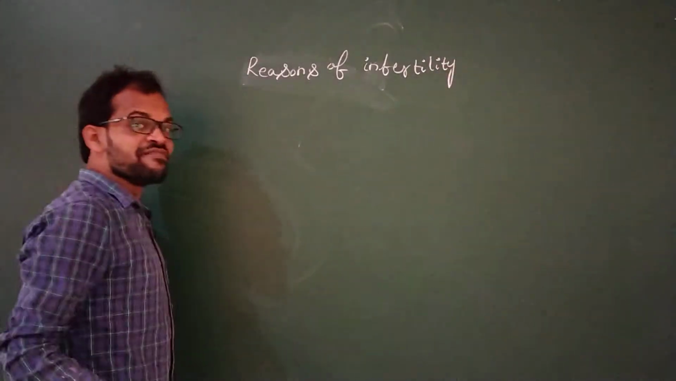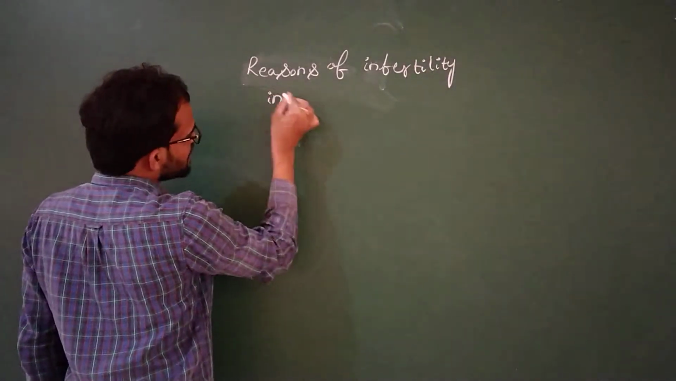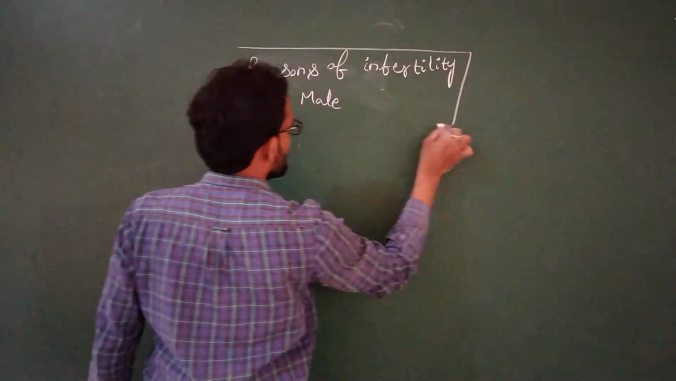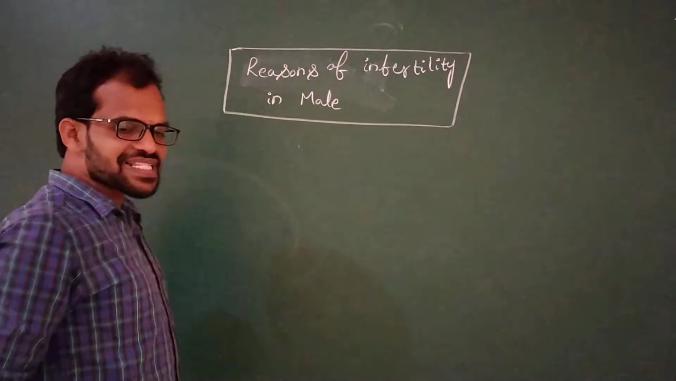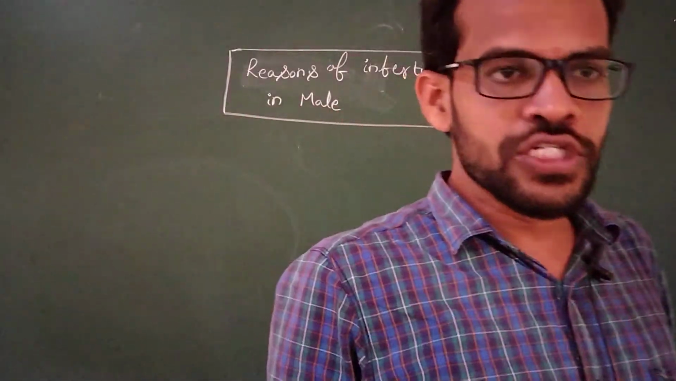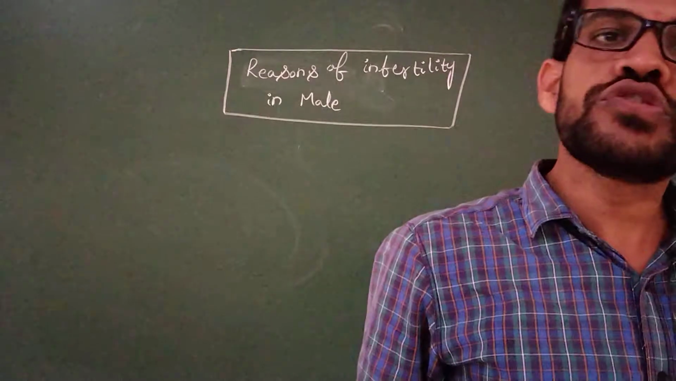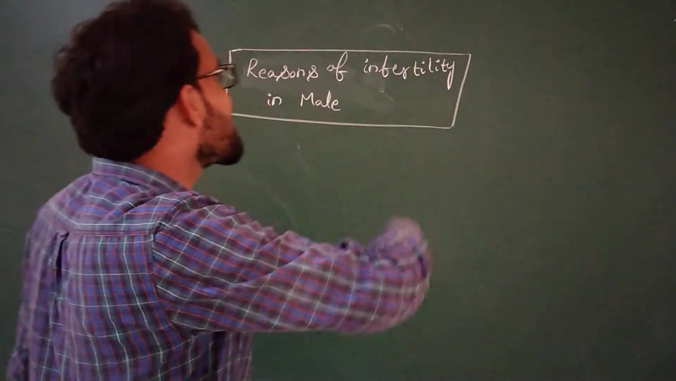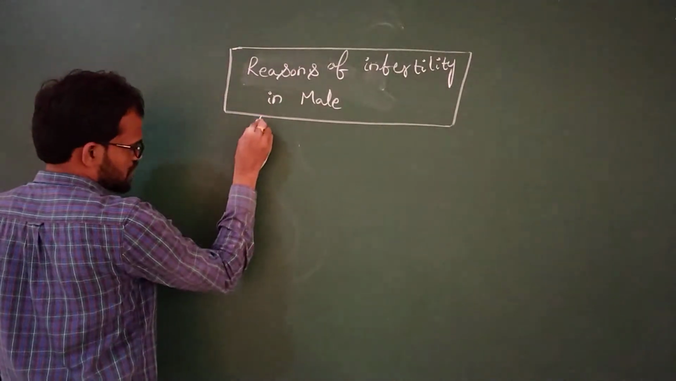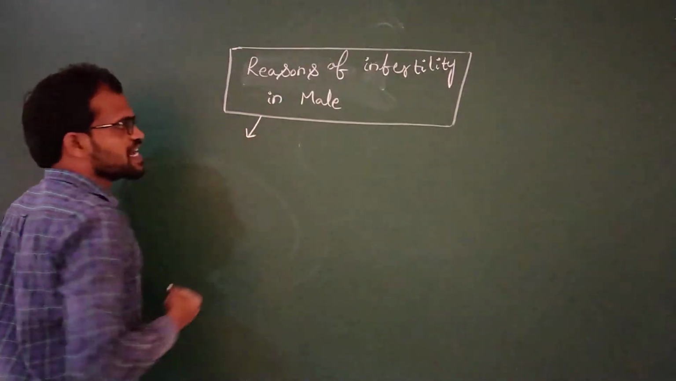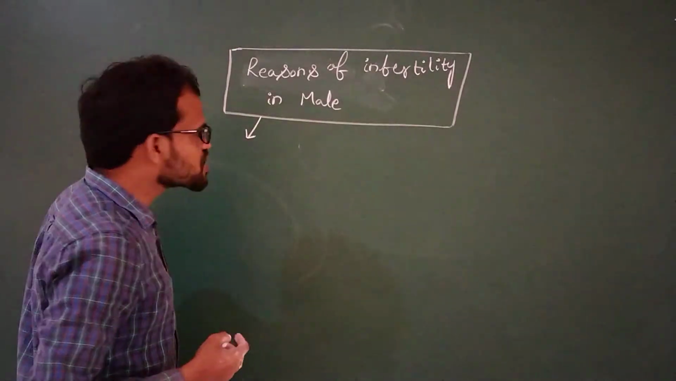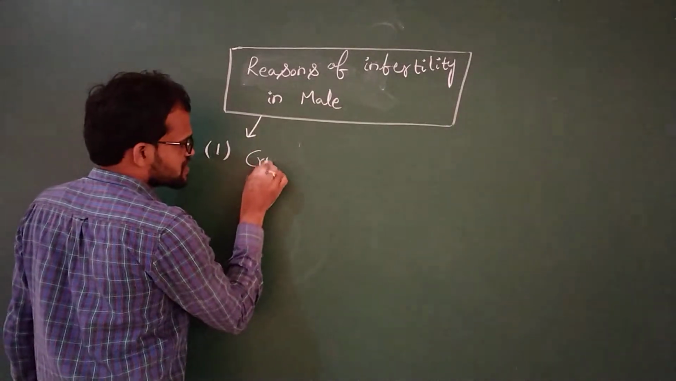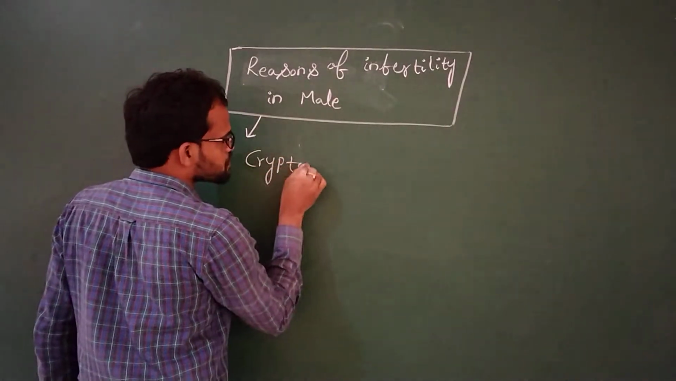Reasons for infertility in males. The male does not produce sperm cells. Whenever sperm is not produced, the male is in an infertile condition. What is the first reason for the infertile condition of the male? The first reason is cryptorchidism.